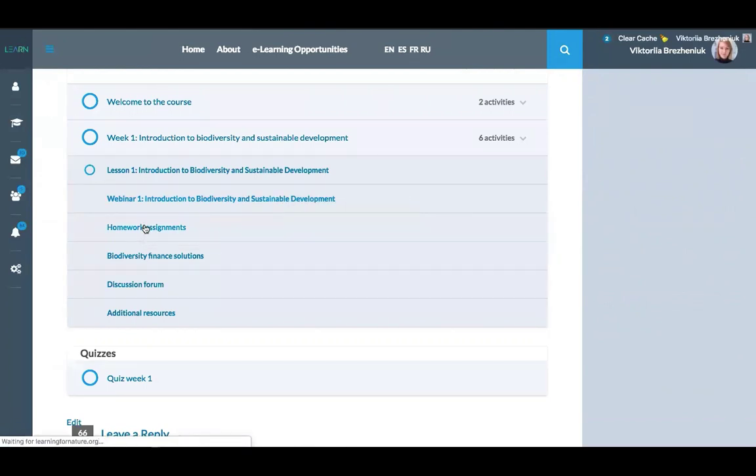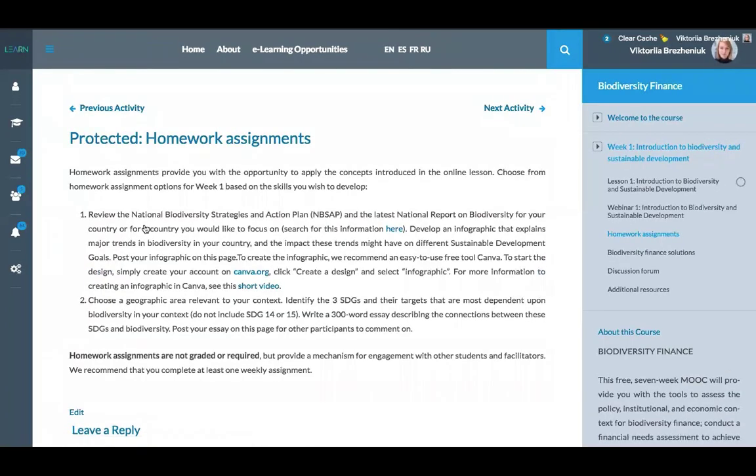Homework assignments provide you with the opportunity to apply the concepts introduced in the lessons. Each week, you can choose from a variety of options based on the skills you wish to develop. These assignments are not graded, but provide a mechanism for engagement with other students and facilitators.